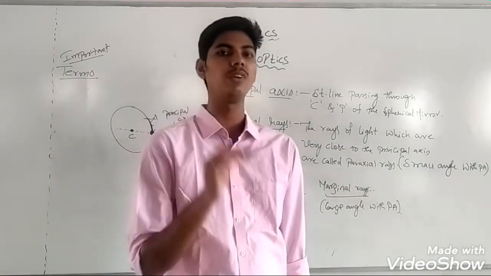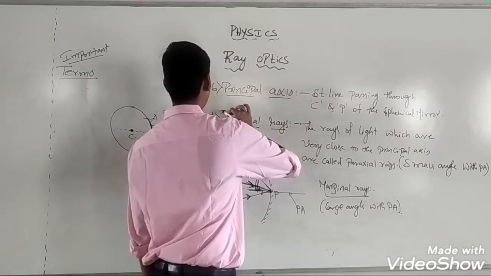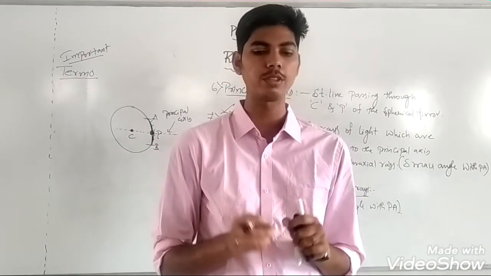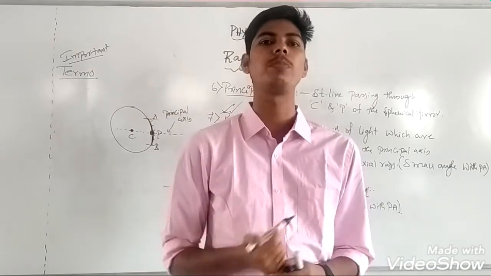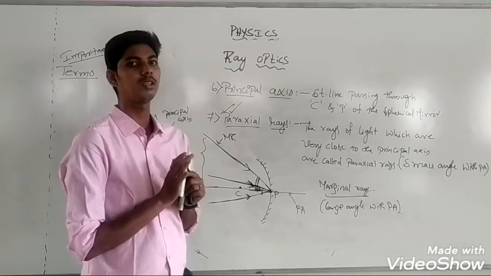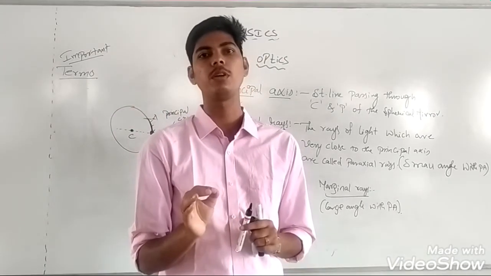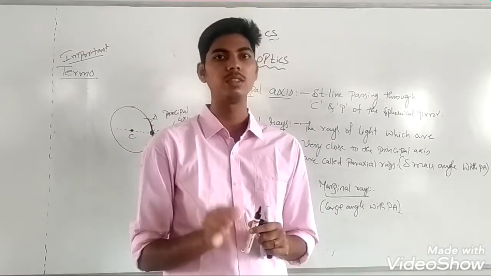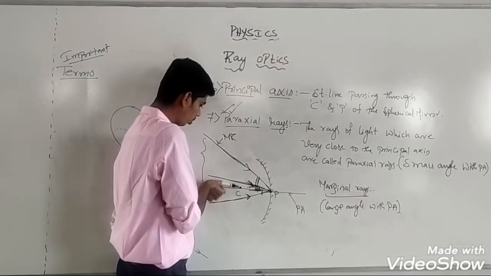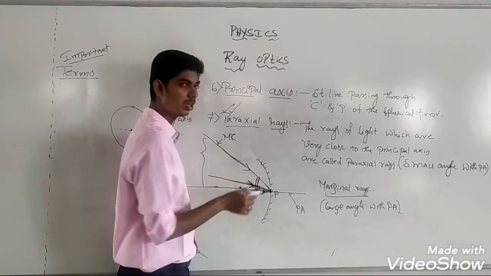Throughout ray optics, we will be considering only the paraxial rays. We will be dealing only with those rays which are passing very close to the principal axis. We will not discuss rays far from the principal axis. Throughout ray optics, the rays which we consider are the paraxial rays. That means these are the rays which are very close to the principal axis and they make a very small angle with the principal axis.